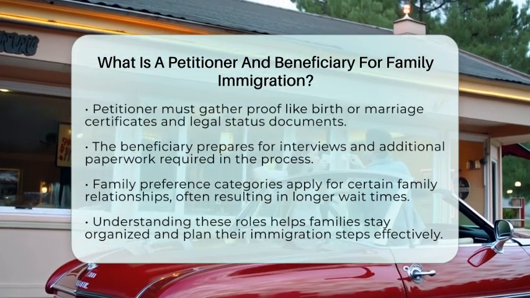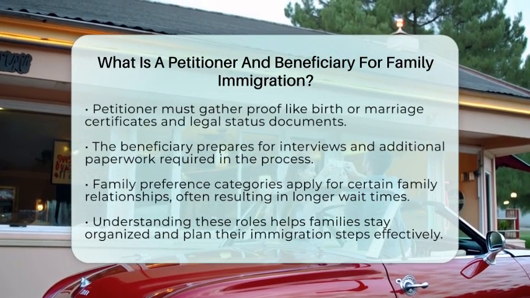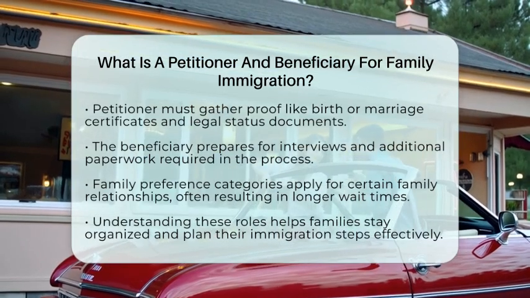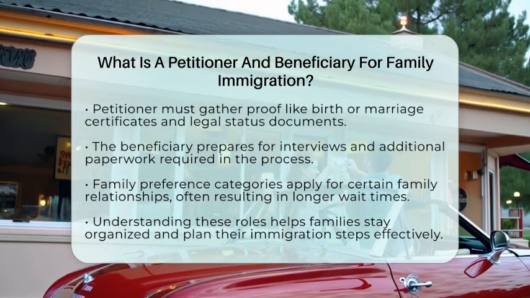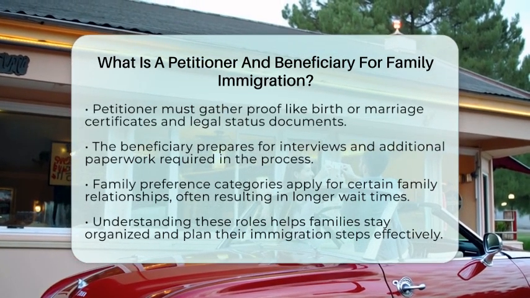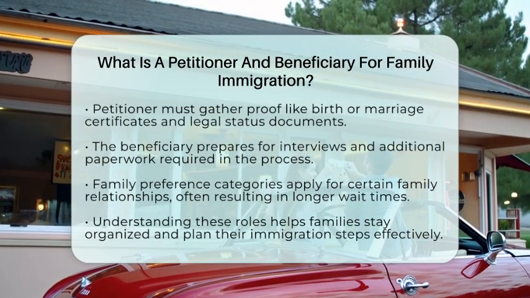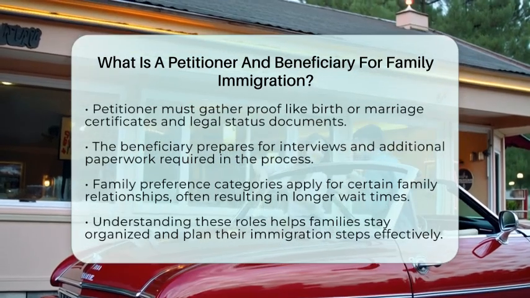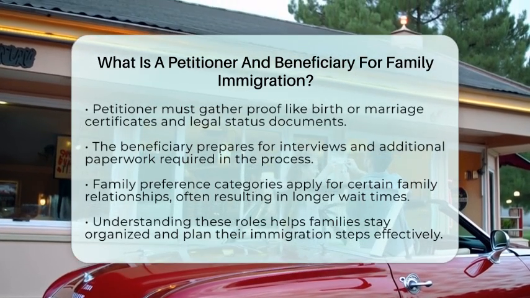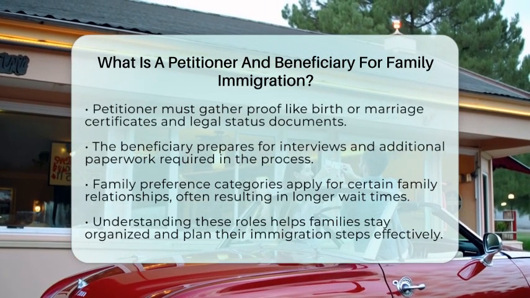In the case of married sons and daughters of U.S. citizens, the petition is part of a family preference category. These categories have specific rules about who can petition and who can be a beneficiary. The process can take several years depending on the category and country of origin.